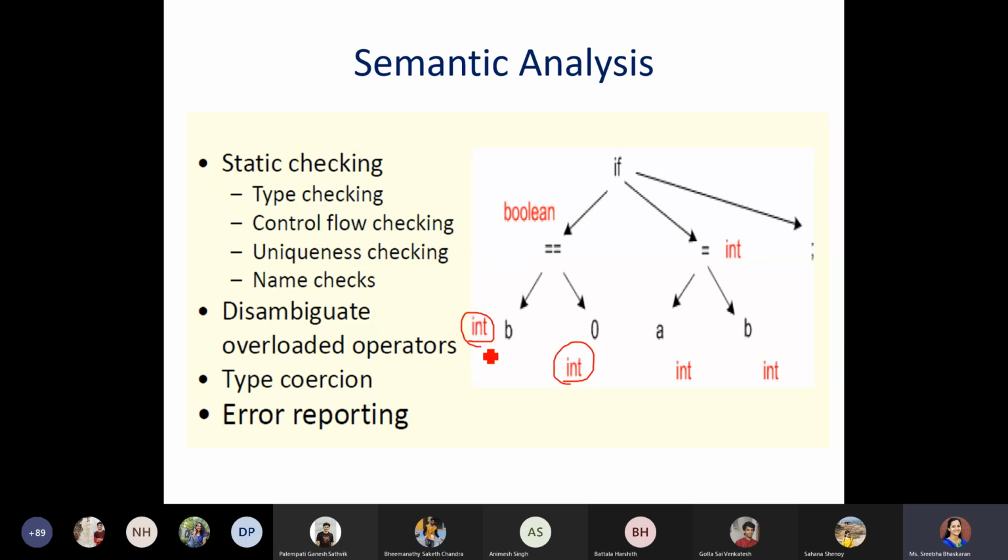Now when we say the data type also has to come into the picture, how is it done? For doing this, we will have something called a symbol table. As soon as you have a variable declared, we maintain a symbol table. What are the contents of the symbol table? As the name specifies, it is going to maintain the details of symbols. Symbols means mainly the variables.